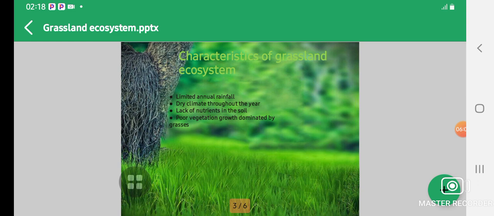The third point is lack of nutrients in the soil. As we mentioned, the rainfall in the grassland ecosystem is limited, hence it lacks nutrients. There is less water for the ground to feed on.